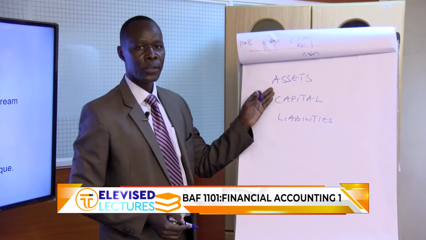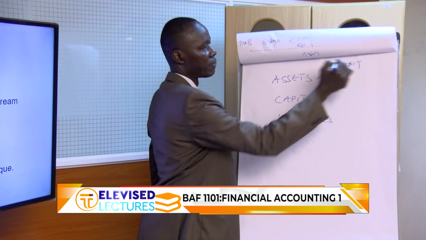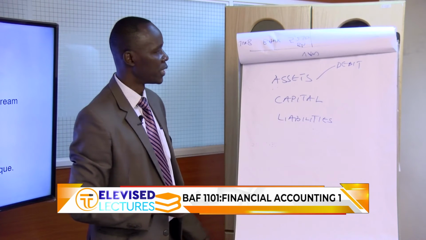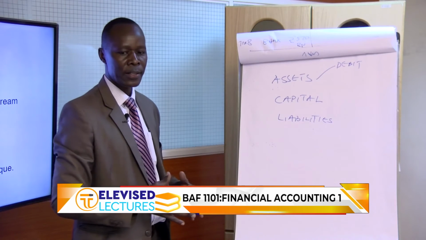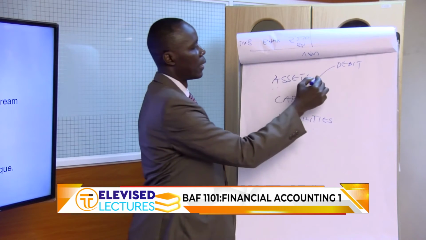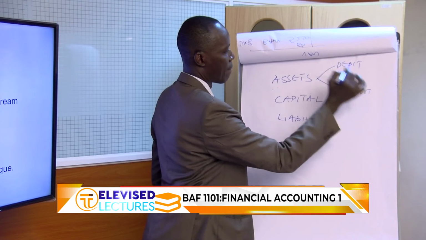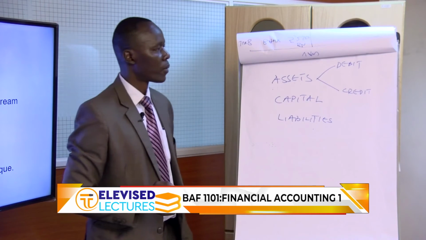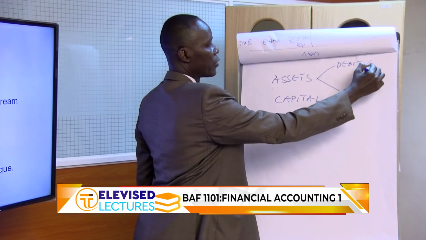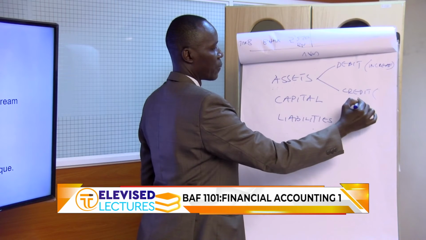So for assets, what we said is that if there is an increase, you need to debit. To debit is to record it on the left side of your T account. If there is a decrease, for example, you have paid some money, then you credit. So this is for increase. This is for decrease.